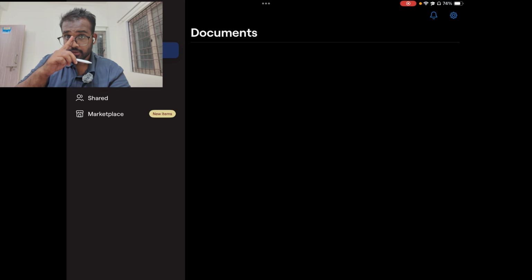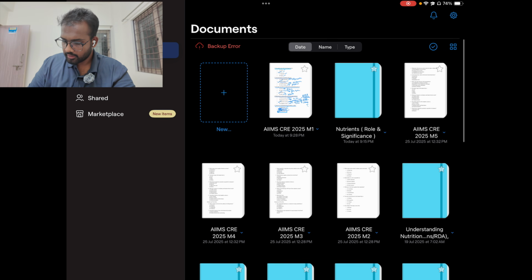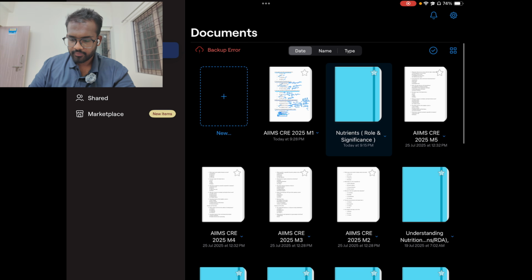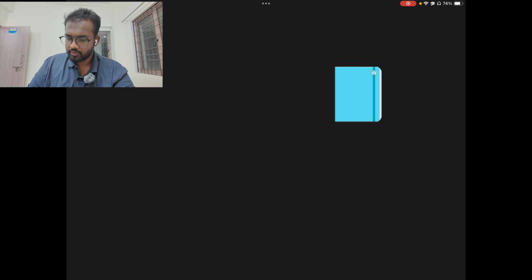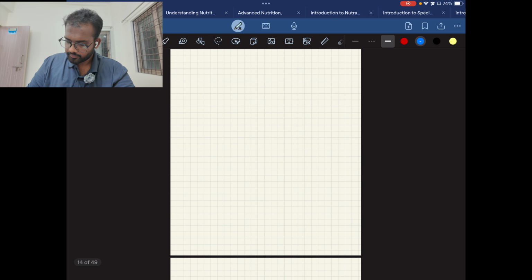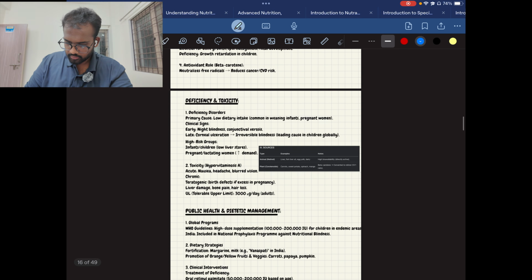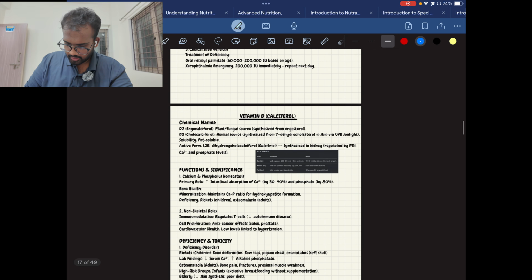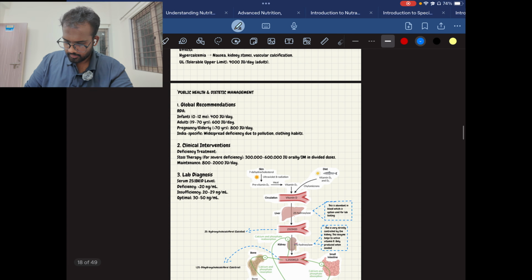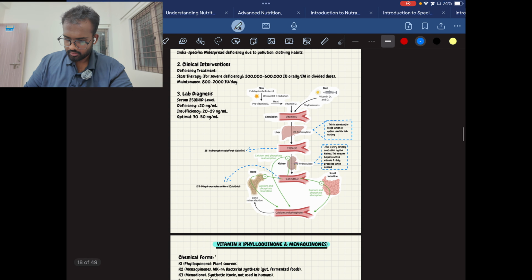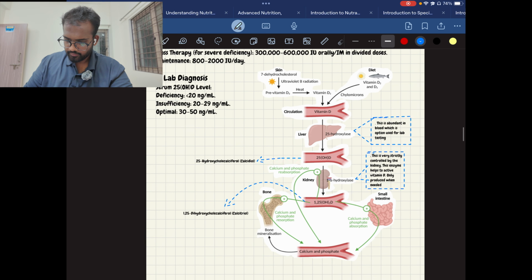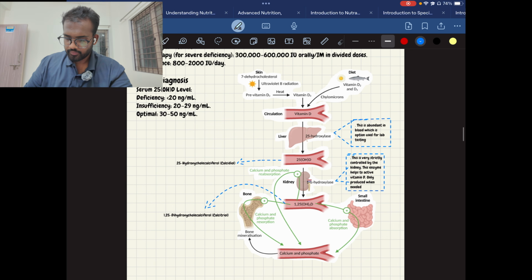So we'll go to the nutrient roles. We'll go to the nutrient role PDF. Then we scroll down to vitamin D. So this is a cycle which I will be explaining to you.